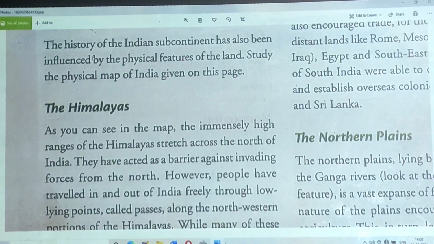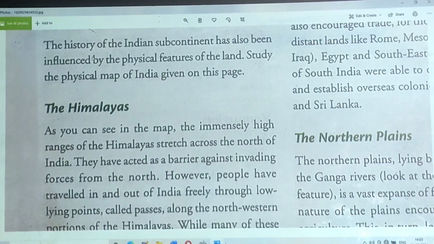As I told you, while we discuss history, geography plays a very important role, and that's why it is given here that the history of the Indian subcontinent has been influenced by the physical features of the land. So let's look at the physical features of India. First, the Himalayas. Our Indian physical features are not the same, they are different.